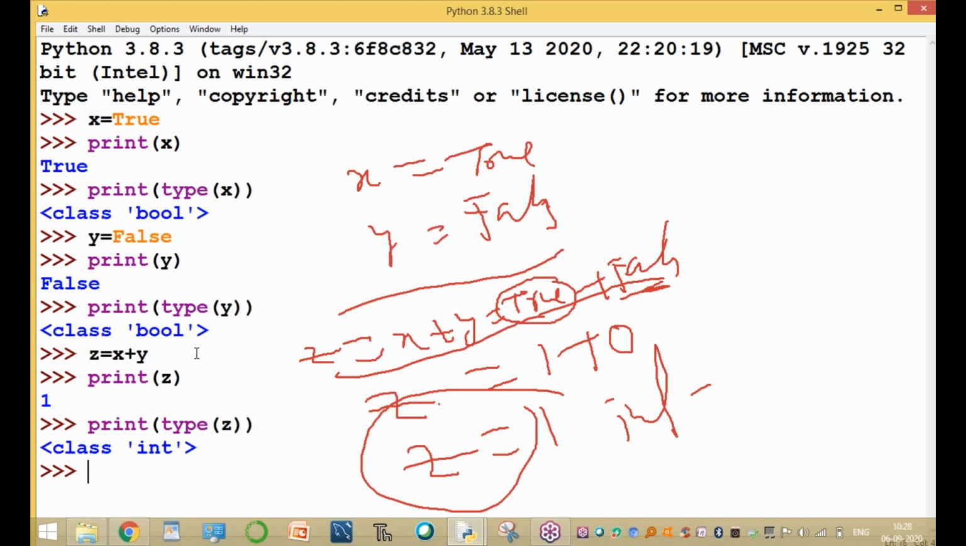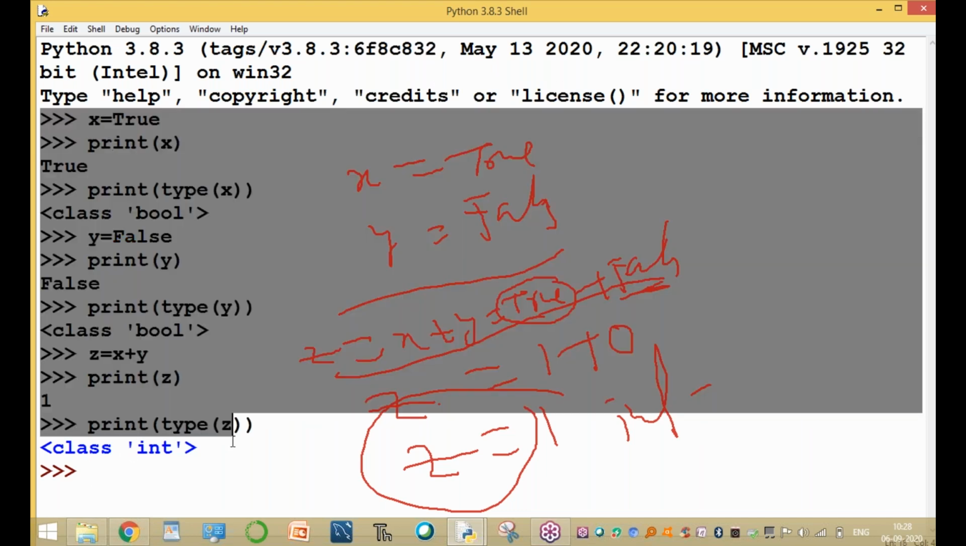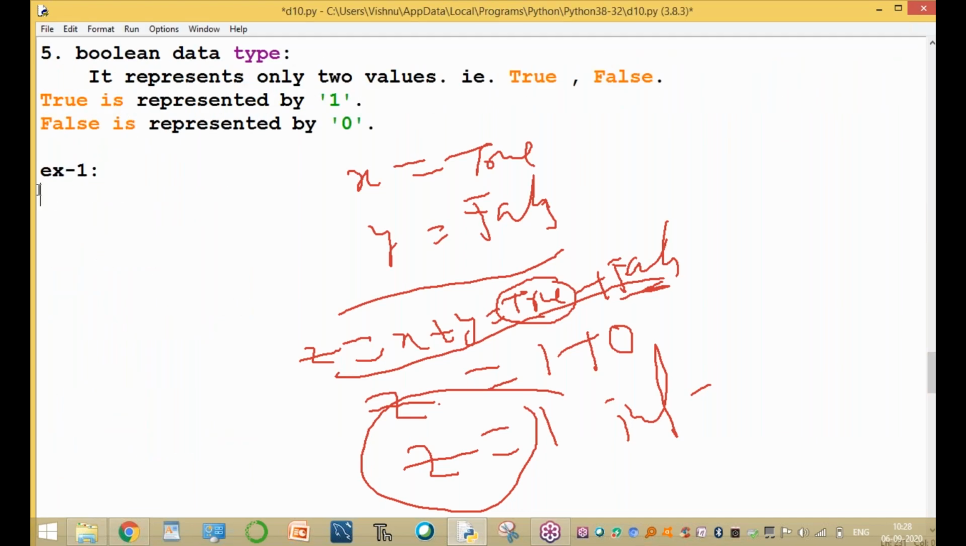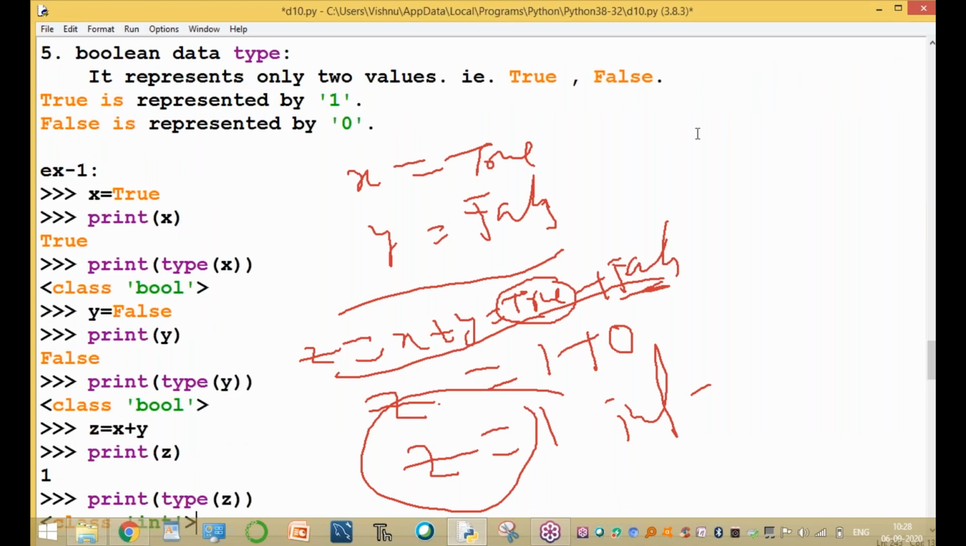If x is integer, y is float, x is float 1, and y is 0, the result is automatically integer type. These are the different examples. I'll show you another example also. Please wait for a minute.